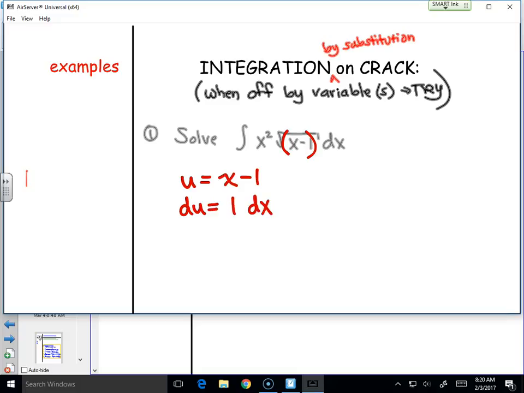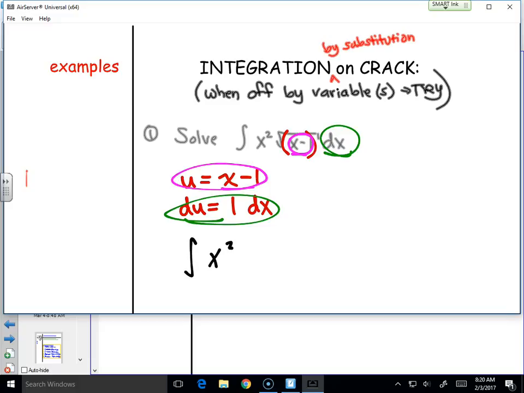The derivative of x is 1. The derivative of negative 1 is 0. So now we say, what can we plug in? And we say, oh, hey, we have this dx guy we're going to plug in for him. And we have this u guy that we're going to plug in for him. Right? So we go plug it in. No big dealio. Our new integral will be the integral of, focus, x squared, square root of u times du.